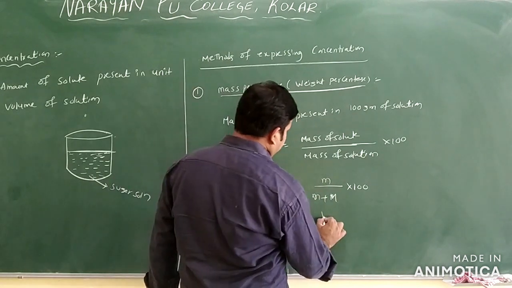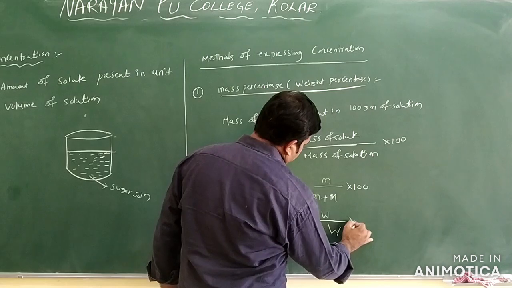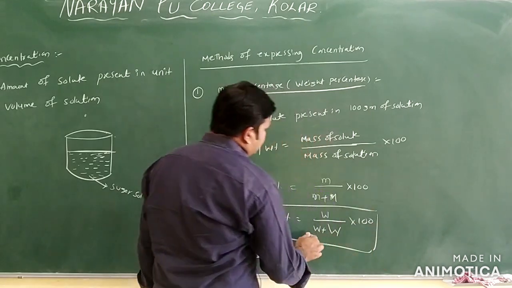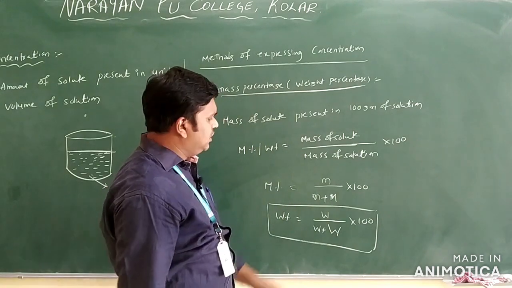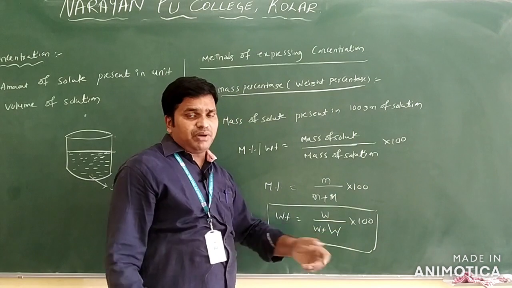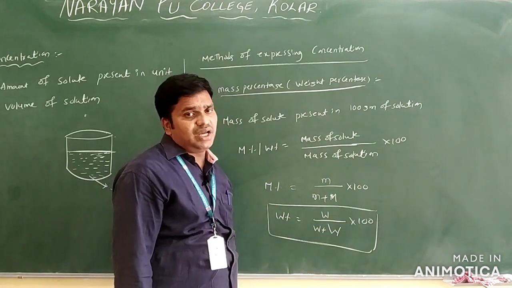If you take weight percent, you will get W by W plus capital W into 100 only. Clear? What is small w? Small w is the weight of the solute. What is capital W? Weight of the solvent. Why? The solution is made up of solute plus solvent only. Small w is the solute, capital W is the solvent.